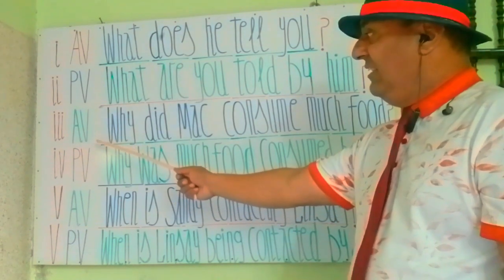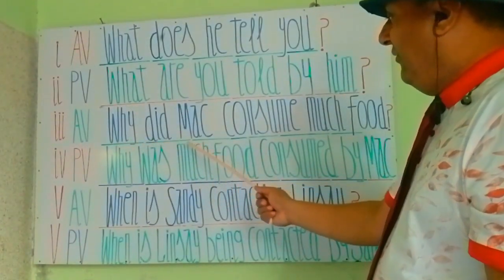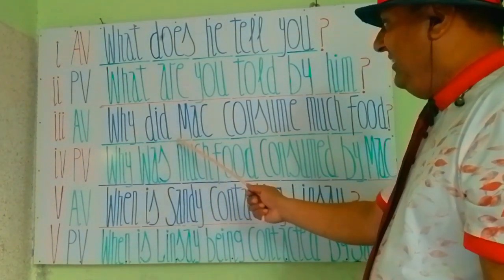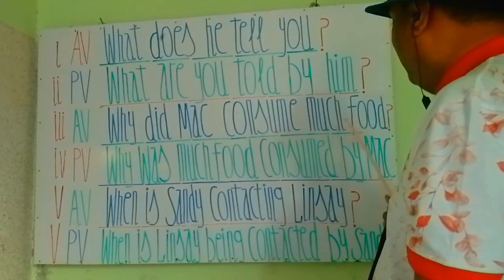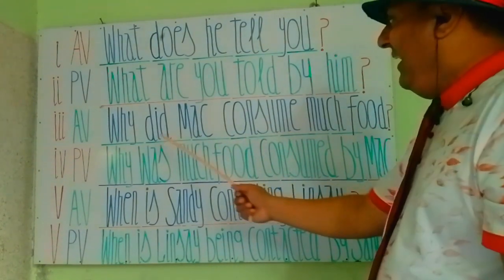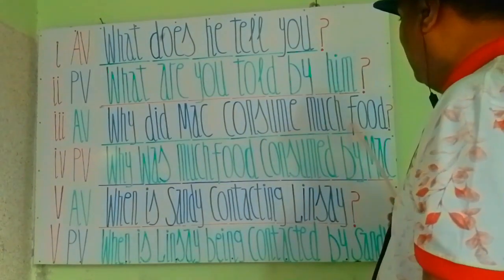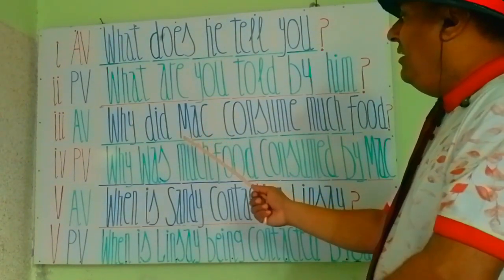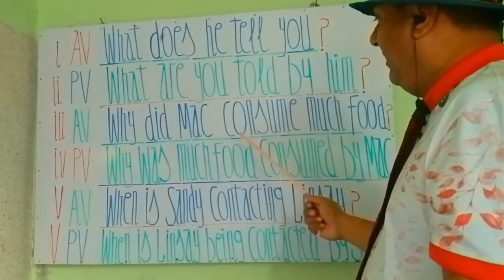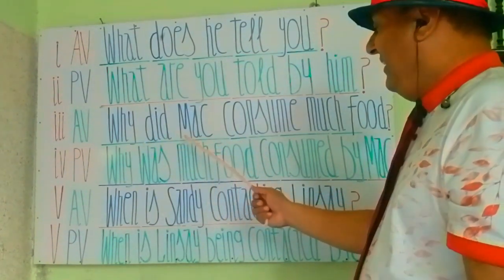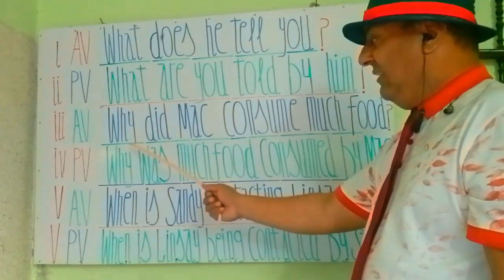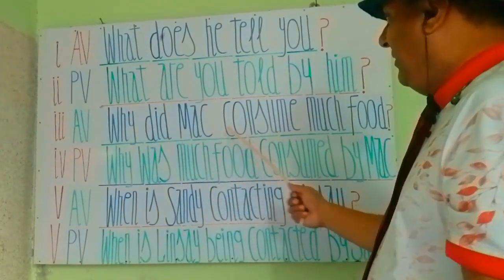Let's move to the next statement in active voice. You see the next statement here. This is the active voice, and read it out: why did Mac consume much food? This is a past indefinite and interrogative statement again. This is an interrogative sentence in past indefinite tense. माजी करीब इसे कहते हैं, सवालिया जुमला है माजी करीब का.